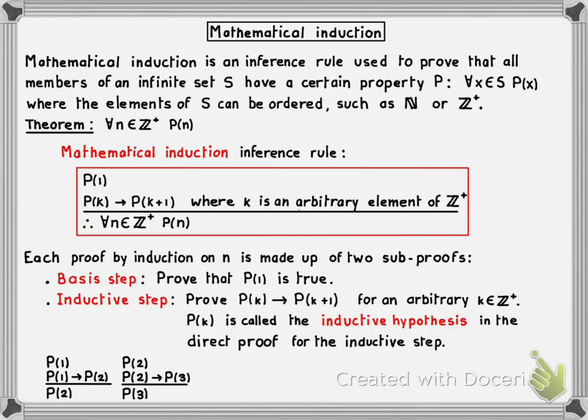And you can see that it's enough to know that P of 1 is true and that P of k implies P of k plus 1 for all elements k in Z+ to infer that we're going to be able to conclude that P of n is true for every single positive integer. So that is the intuition for why this inference rule is logically valid.